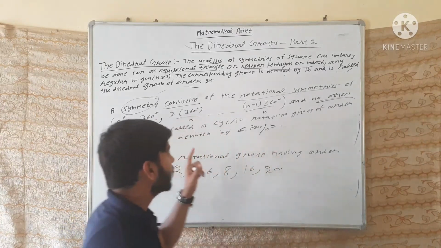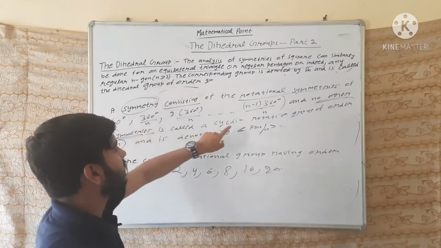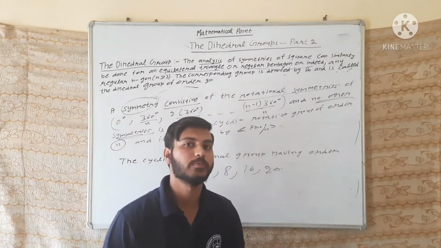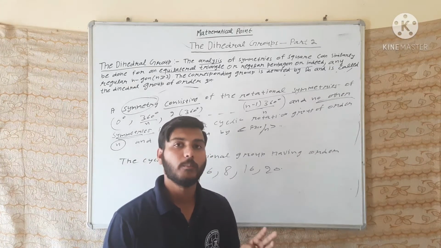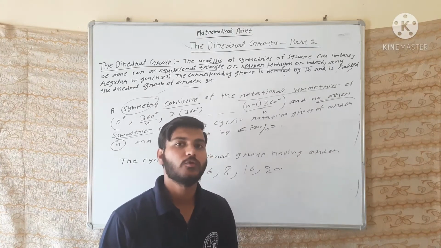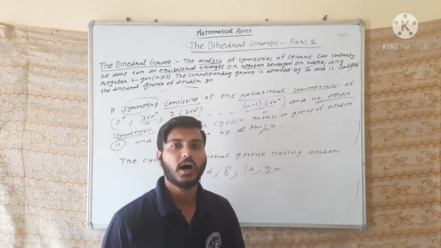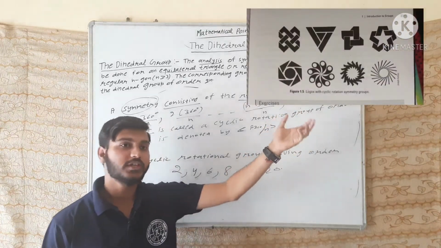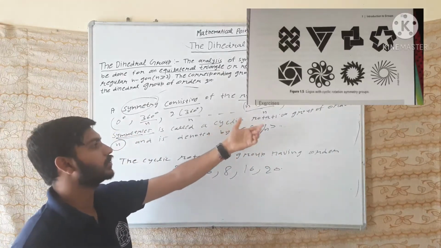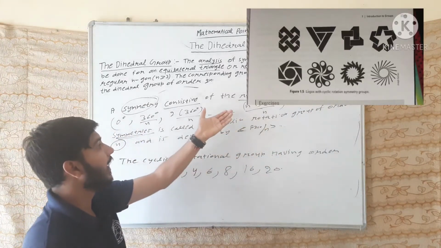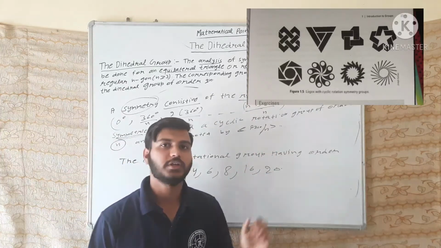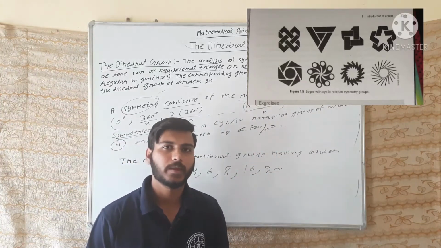The cyclic rotation group, along with the dihedral group, is one of the most important groups for designers, artists and nature. You can see in the picture above eight figures having the cyclic rotation group. It means they have rotational symmetries, as you can see in the figure.